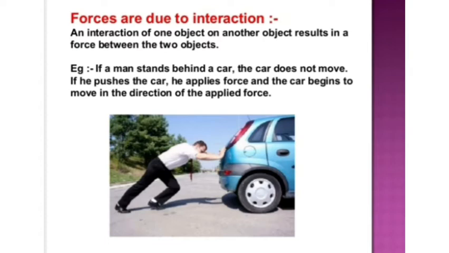You already know what a force is. Forces are due to interaction. An interaction of one object on another object results in forces between the two objects. For example, if a man stands behind a car, the car does not move. But if he pushes the car, he applies force and the car begins to move in the direction of the applied force.